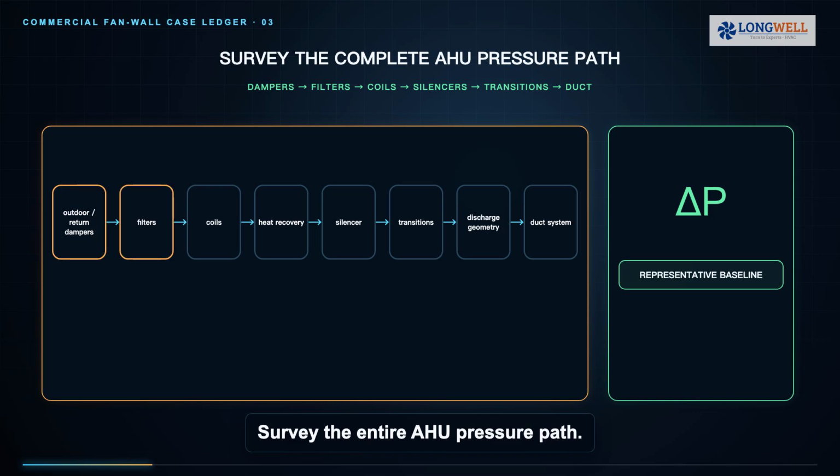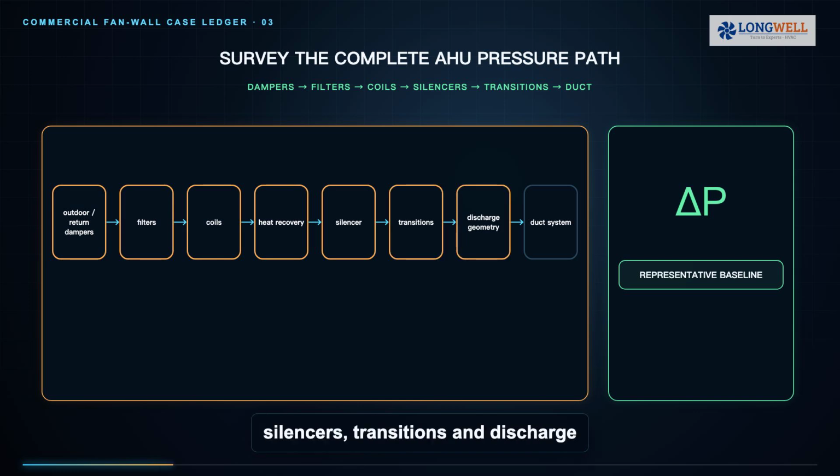Survey the entire AHU pressure path. Outdoor and return air dampers, filters, coils, heat recovery devices, silencers, transitions and discharge geometry all consume pressure. Measure a representative baseline across expected load and filter conditions. A single free air fan point cannot describe the installed system.